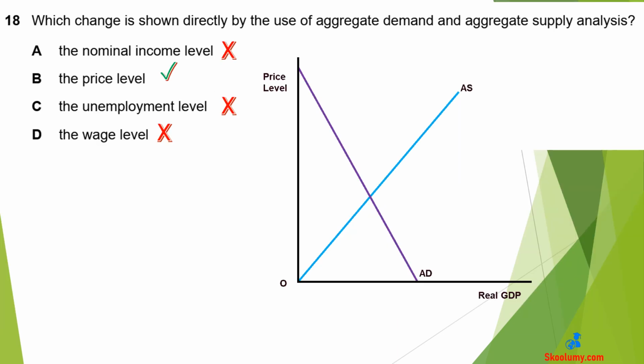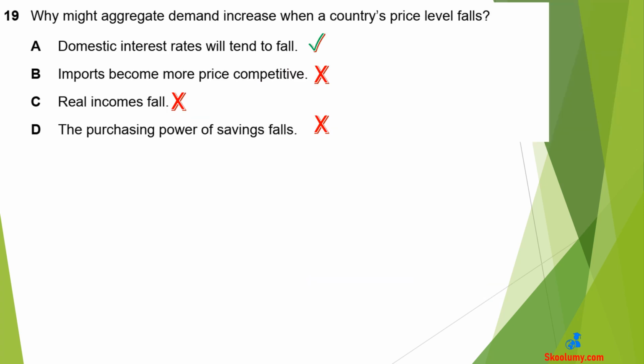Question 18. Which change is shown directly by the use of aggregate demand and aggregate supply analysis? B is the correct answer. The price level is shown directly on the ADAS diagram. The two axes are price level and real GDP. Number 19. Why might aggregate demand increase when a country's price level falls?